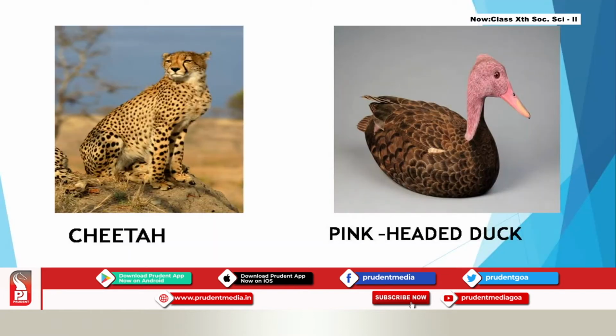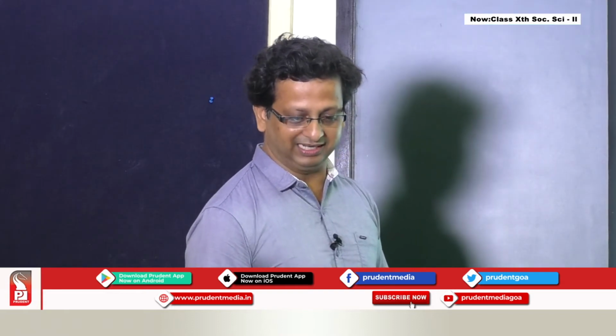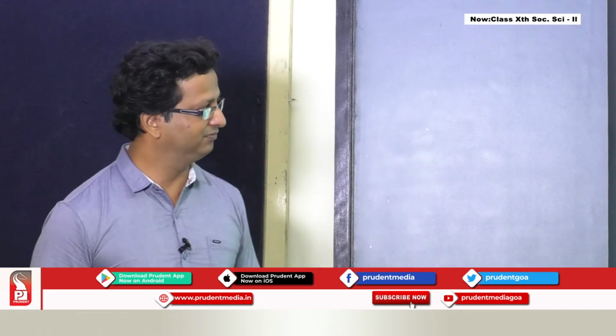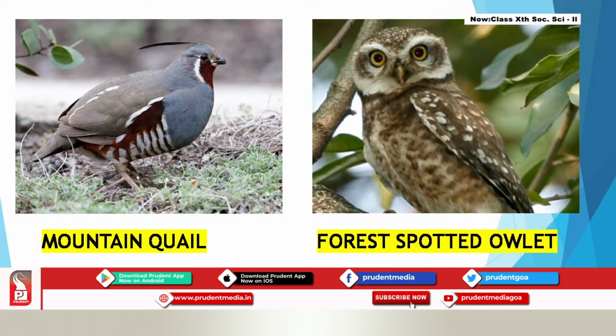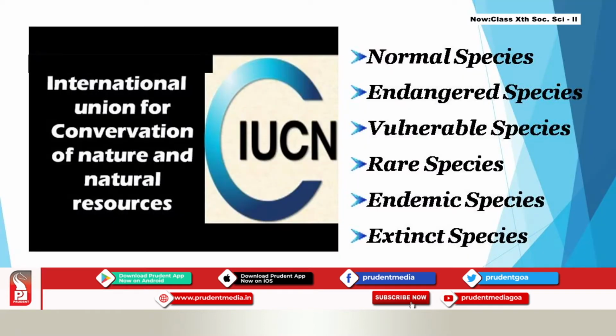You can see clearly a picture of the cheetah here and the pink-headed duck. There are other birds also, like the mountain quail and forest spotted owlet. All these species of plants and animals are critical, and some of them have become extinct in some parts of the world.